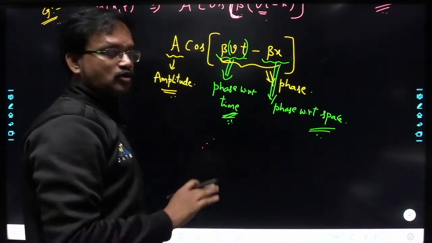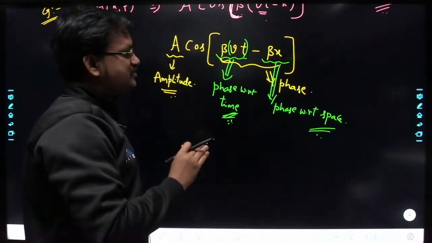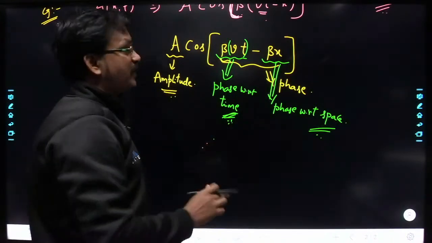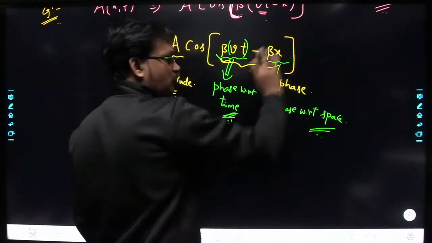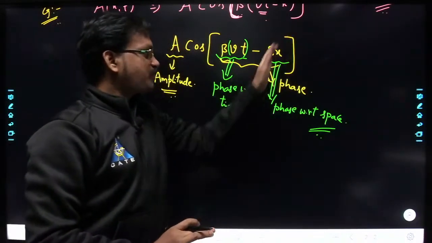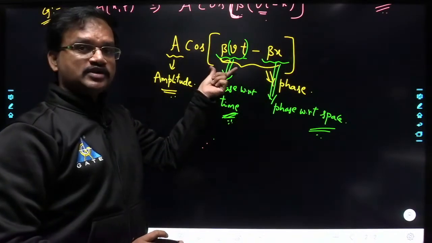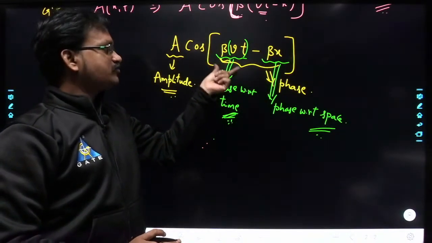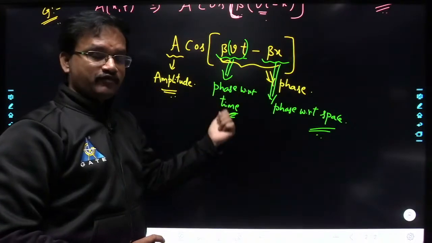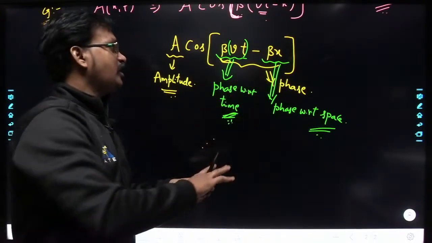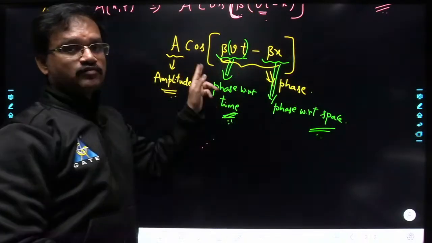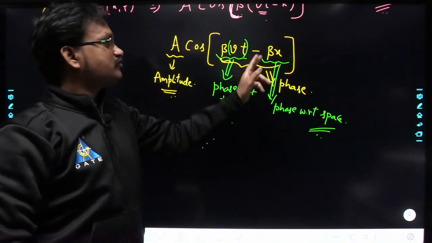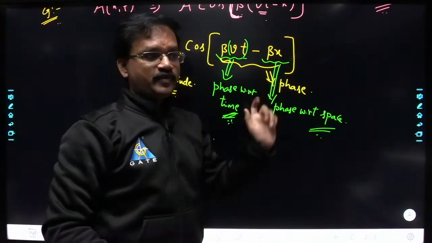Similarly, if you want to observe how the phase of the wave is changing with respect to time, then we fix the location. By fixing the space, you can observe how the phase of the wave is changing with respect to time. If you freeze time, you can observe how the phase is changing with respect to space.